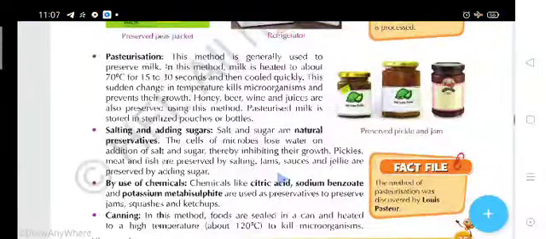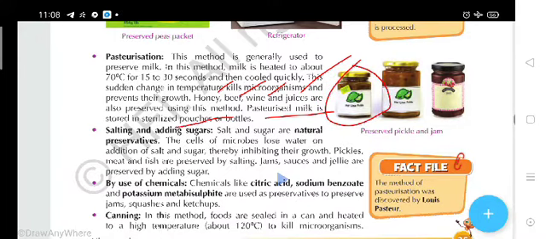Pasteurized milk is stored in sterilized pouches or bottles. Students, have you seen such bottles of pickles and jams? Here also preservation takes place.